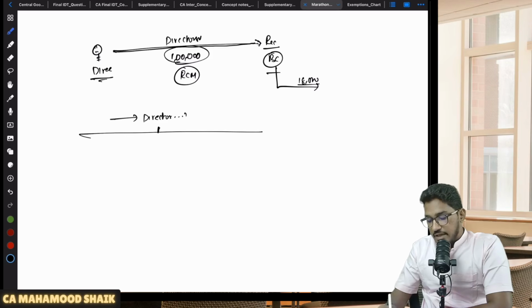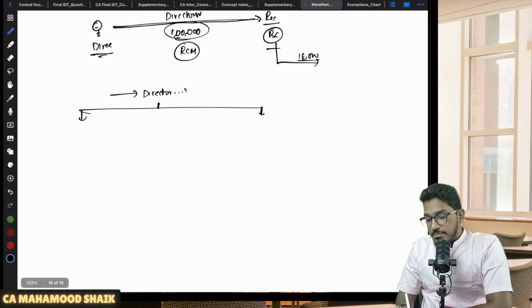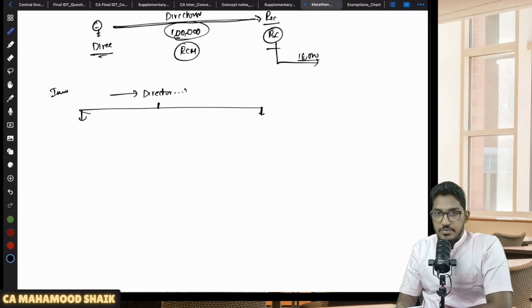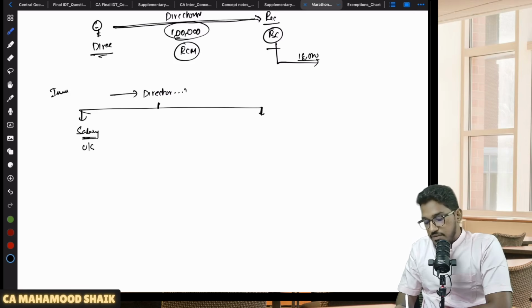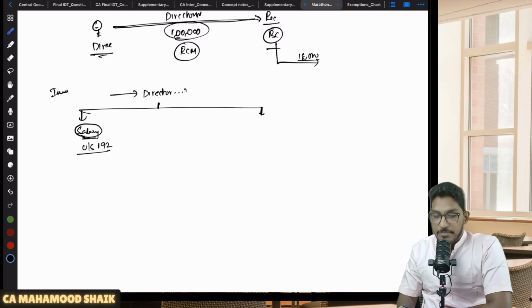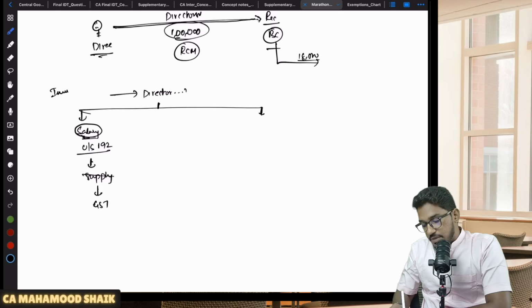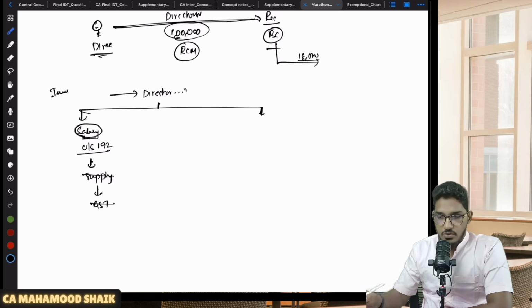In order to decide whether director is an employee or not, what they have told is, when the company is paying the remuneration to the director, check under which section of the Income Tax Act they are deducting TDS. If the remuneration is in the form of salary, then generally TDS will be deducted under section 192. If the TDS is deducted under section 192, then the services provided by the director are in the capacity of an employee. Those are services provided by the employee to the employer in the course of employment. It is not at all a supply, getting covered under Schedule 3, and no GST will come here. No GST implications, no forward charge mechanism, no RCM.